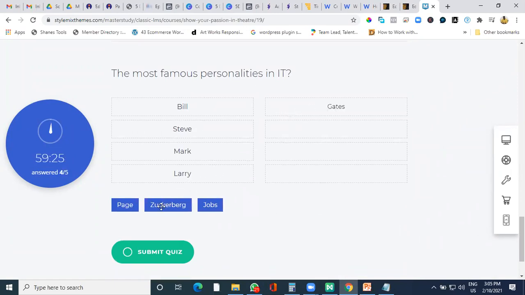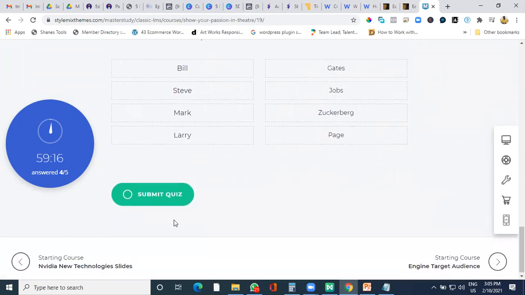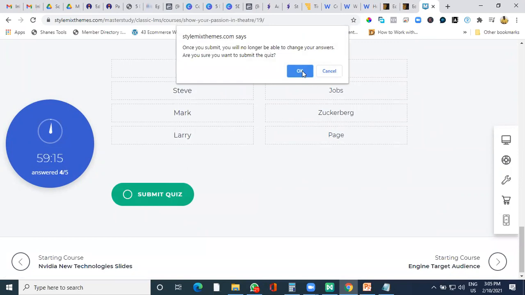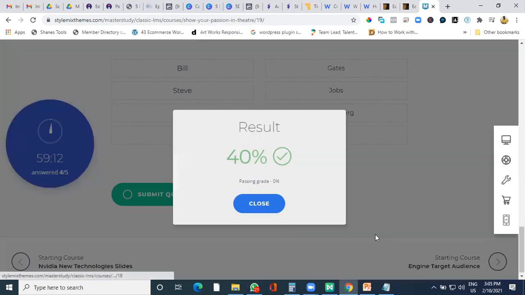So I say Bill Gates here, I say Steve Jobs and Mark Zuckerberg and Larry Page. So this is how you can add up, and you say submit quiz. Once it is submitted, the timer stops and it gives an option and a result immediately to your student.